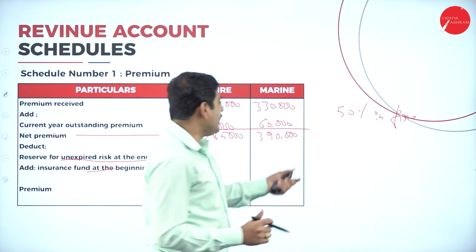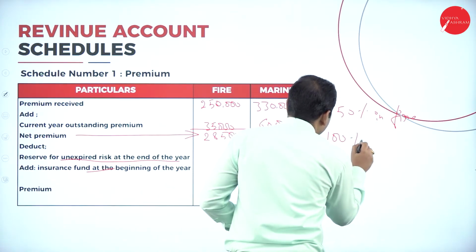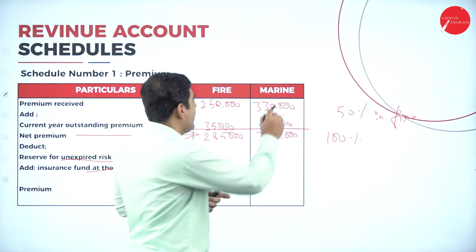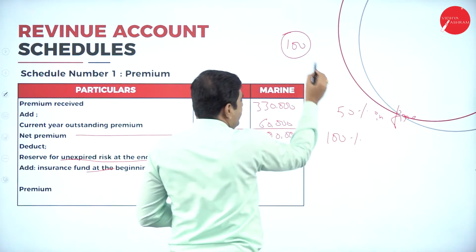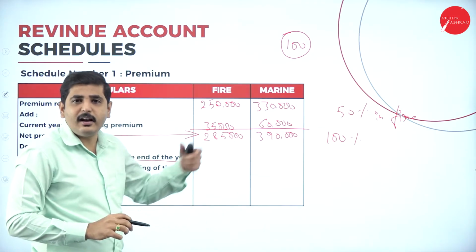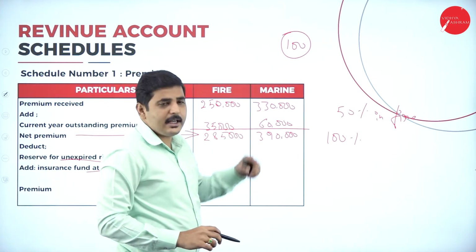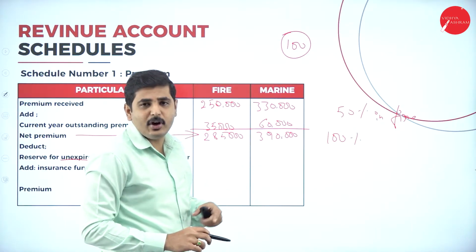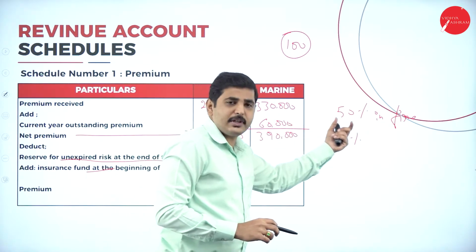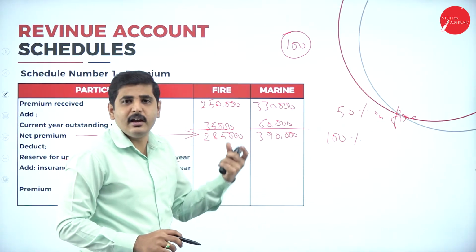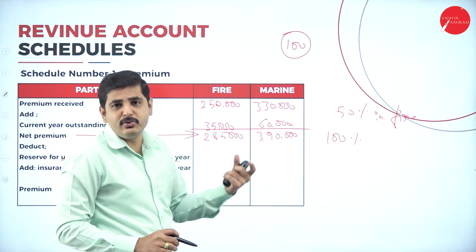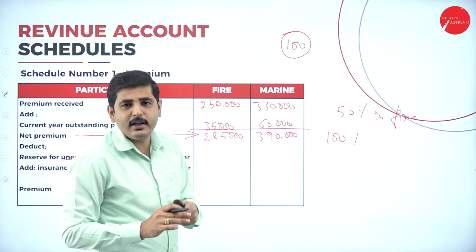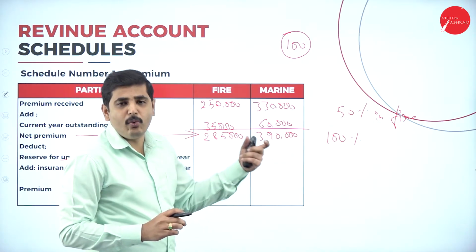And also we have to keep 100% as a reserve of the premium we receive in marine insurance. For example, if we receive 100 rupees premium, out of 100 rupees you have to keep 50 rupees as a reserve in case of fire insurance. In marine insurance we keep the full 100%, because compared to fire insurance, marine insurance is very, very risky, and in case of any loss of the goods, the company has to pay the full amount as compensation to the owner of the goods.